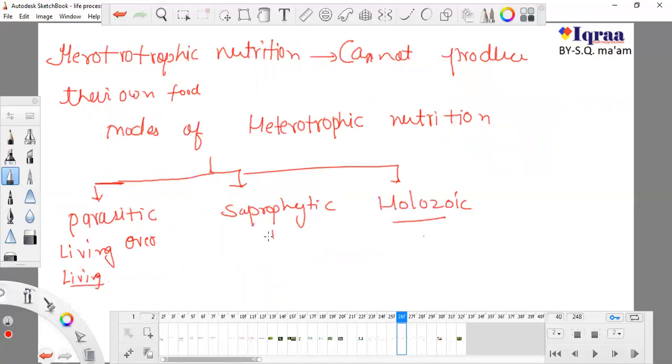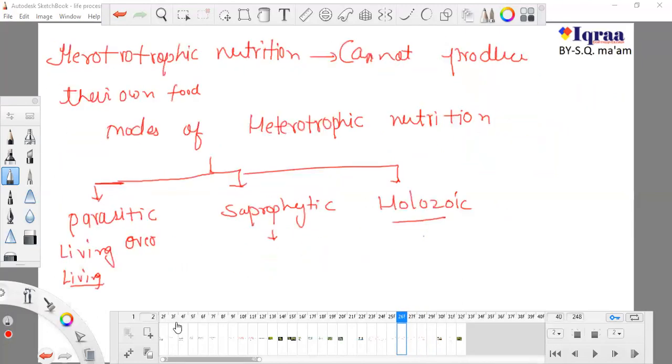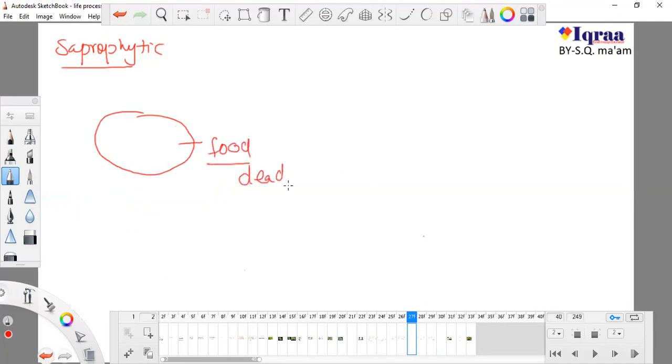In the saprophytic mode of nutrition, we studied that the food material should be dead, and the organism which is taking food from it should definitely be living, that's why it is taking food.